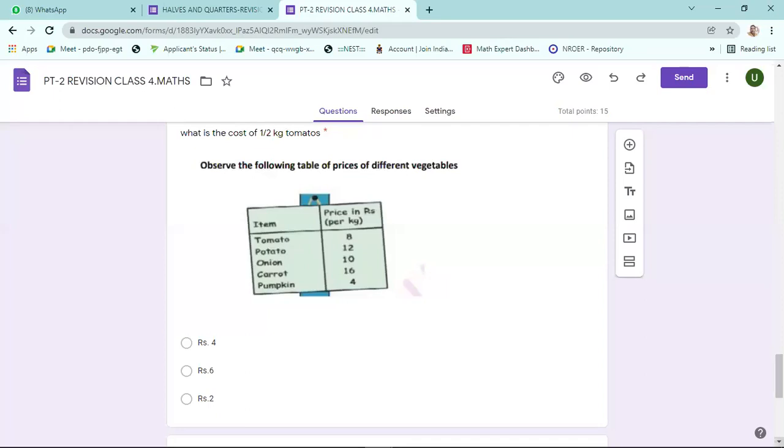So we have to draw this chart. Sir, could you show me the 19th question? The total chart is not necessary to draw. You can write only the cost of tomato, 8 rupees. That is enough. The total chart is not required. Okay, sir.